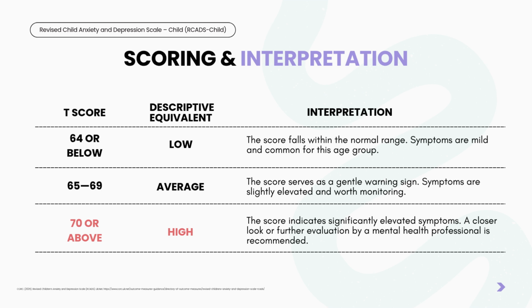Scoring and interpretation. RCADS-Child uses T-scores. The T-scores are evaluated in 3 ranges. A score of 64 or below is in the low range. It means symptoms are mild, typical, and common for this age group.